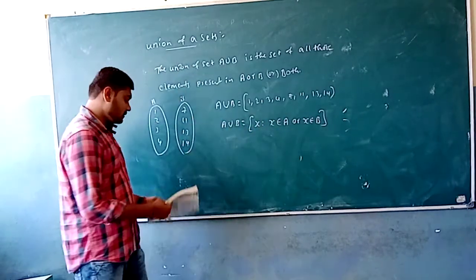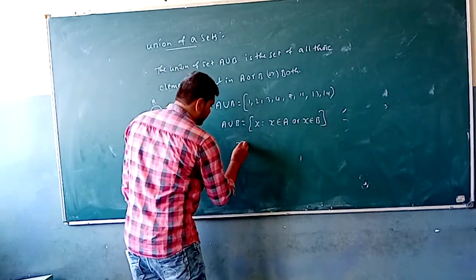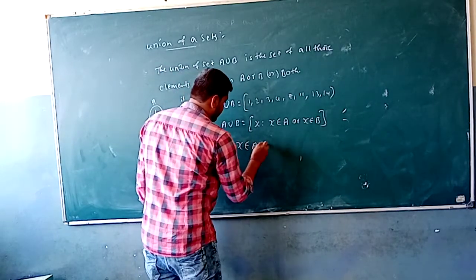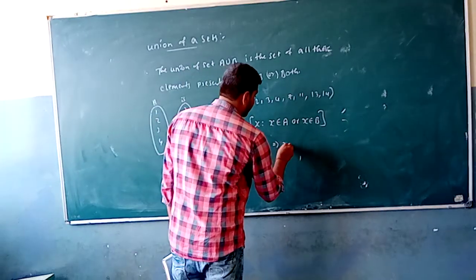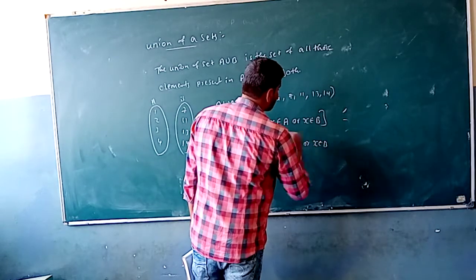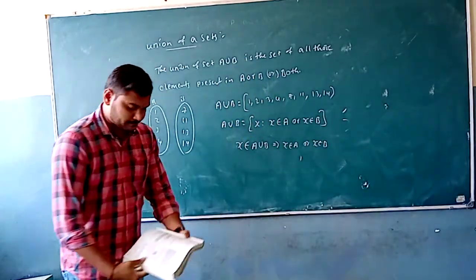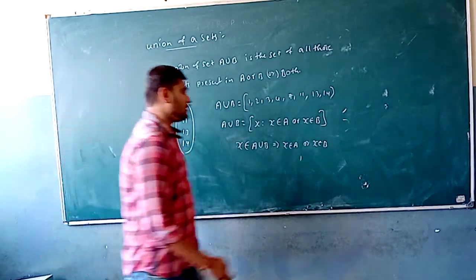So how can we write this? Now if we say X belongs to A union B, it can be said that X belongs to A or X belongs to B. We can represent this through a Venn diagram.